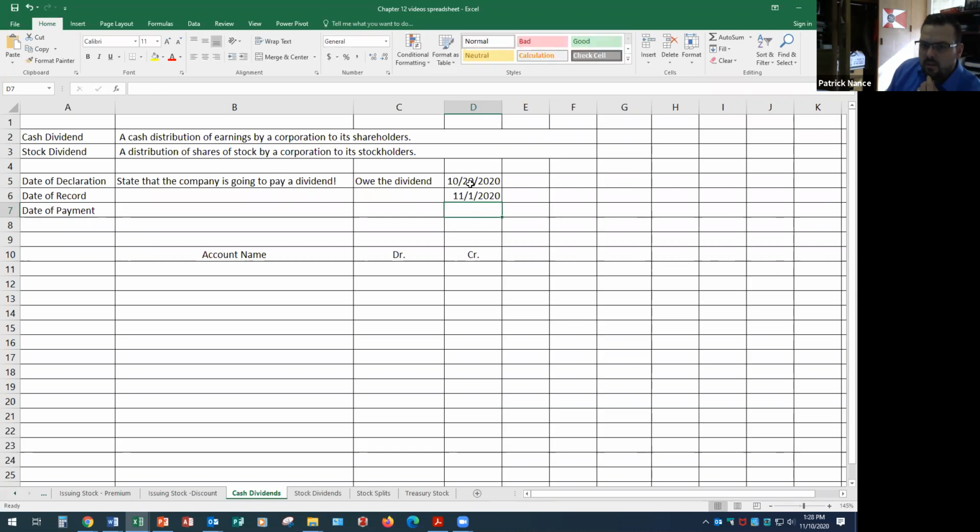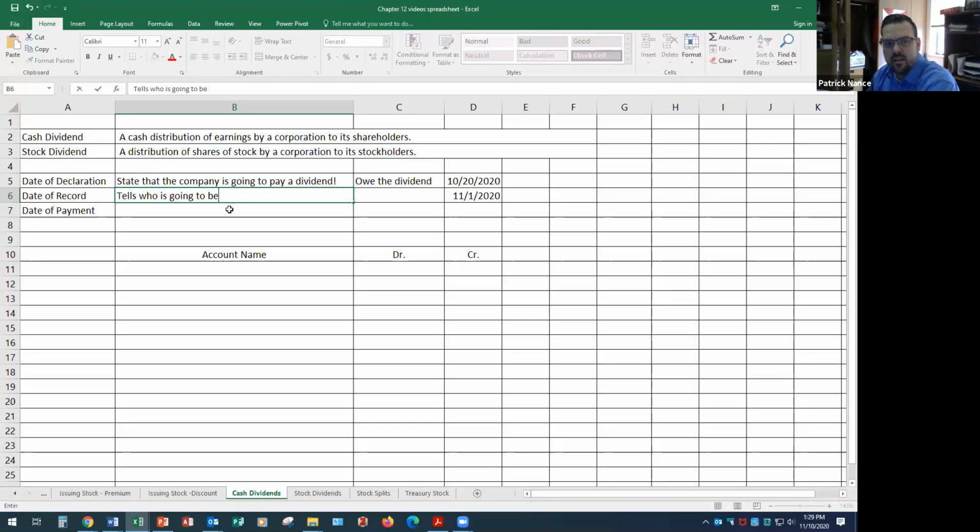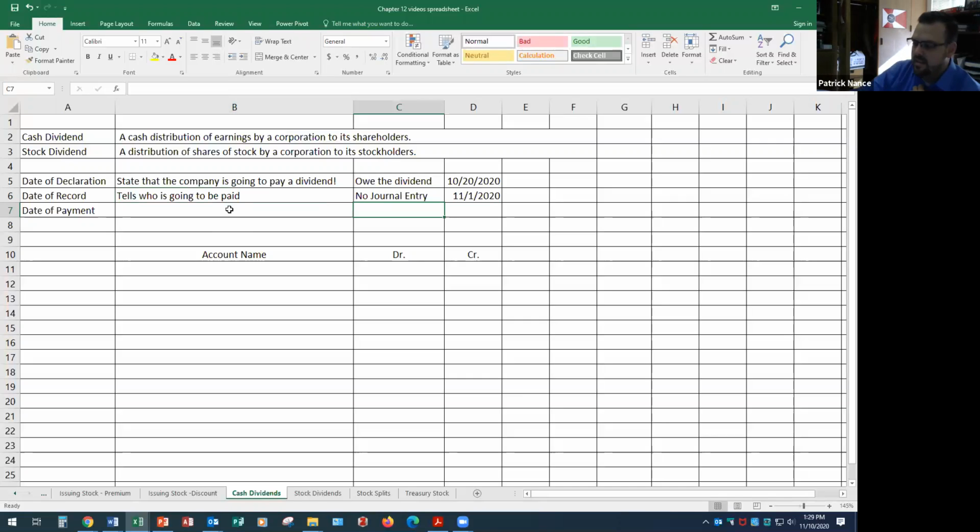That means that if there's a sale between these two time frames, if you own the stock at 10/20/2020, but you sell it before 11/1, whoever owns this stock on 11/1 is the one that's going to receive the dividend. So the date of record is really important for that reason. But the date of record tells us who is going to be paid, but there is no journal entry for it, because it's just a record of who I'm going to actually pay this to. It's just kind of a line in the sand that we draw that says this is who's going to get it, but there's no journal entry for the date of record.